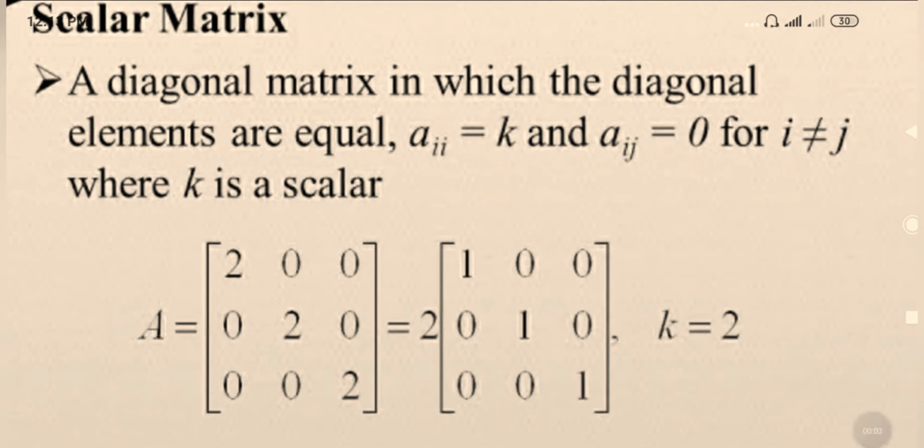Scalar matrix. A diagonal matrix in which the diagonal elements are equal. Aij equal to k and Aij equal to 0 for i not equal to j, where k is a scalar. Then A equal to 2 0 0, 0 2 0, 0 0 2. That means taking 2 common: 1 0 0, 0 1 0, 0 0 1, so k equal to 2.